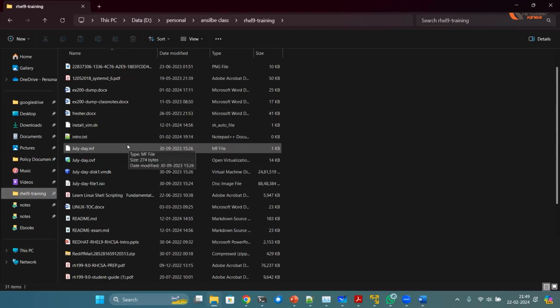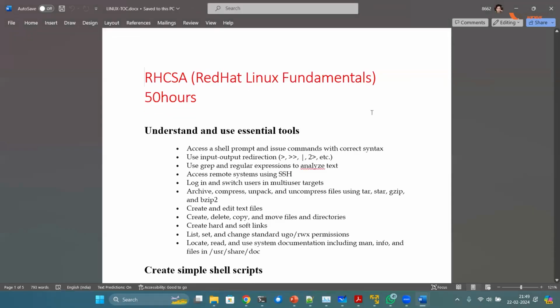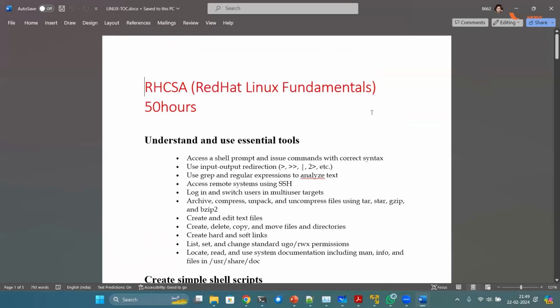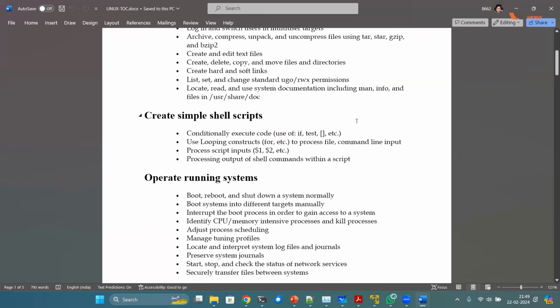So let me first of all open the table of contents. Before the table of contents of Ansible, when you want to learn Ansible for the RHCE exam, you should first remember and learn the Linux fundamentals, Red Hat Linux fundamentals. You should know the basic commands like ls, cat, vi, rm, copy, delete, move. Simple shell scripts, a basic one, even 2-3 lines, that's it.